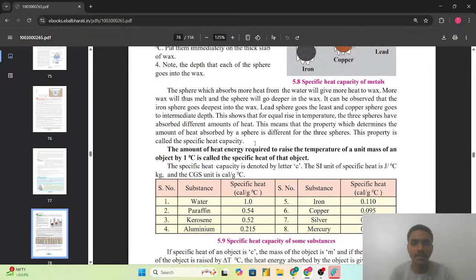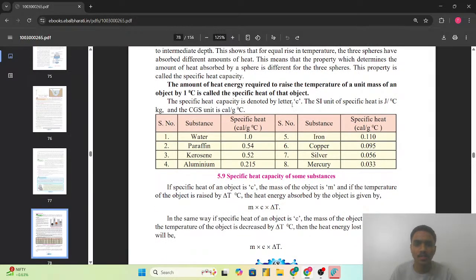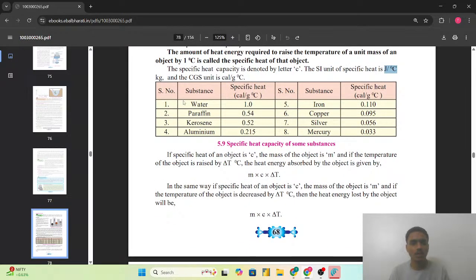So the amount of heat energy required to raise the temperature of a unit mass of an object by 1 degree Celsius is called the specific heat of that object. Specific heat capacity is denoted by the letter small c. The SI unit of specific heat is joule per kg degree Celsius, and the CGS unit is calorie per gram degree Celsius. यहाँ पर different specific heat capacities दी हैं: वाटर की 1.0, पैराफिन वैक्स 0.54, केरोसिन 0.52, एल्यूमिनियम 0.215. This is basically for understanding.